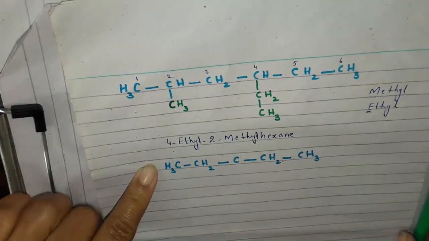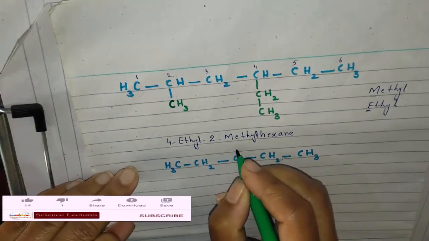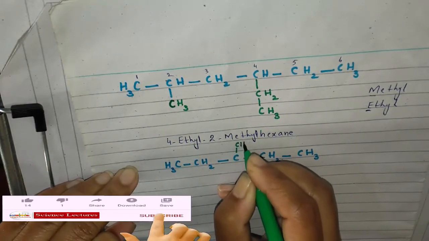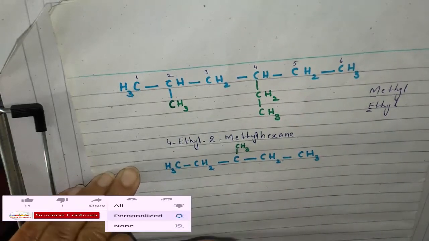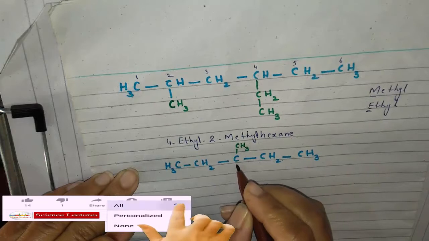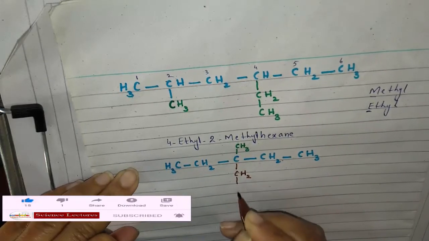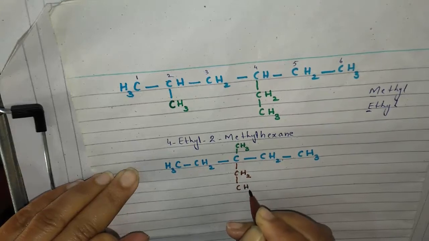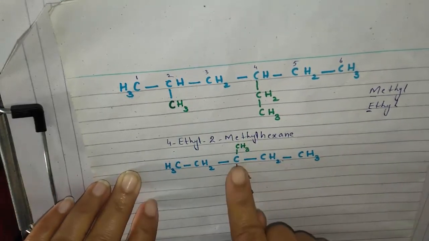Now, at this carbon, two substituents are present: one is CH3, the first substituent, and the second substituent is ethyl, that is CH2 and CH3.